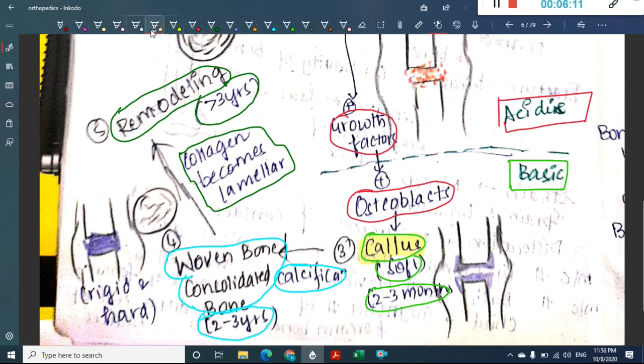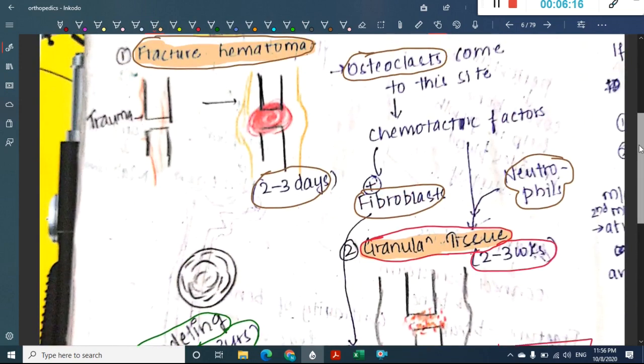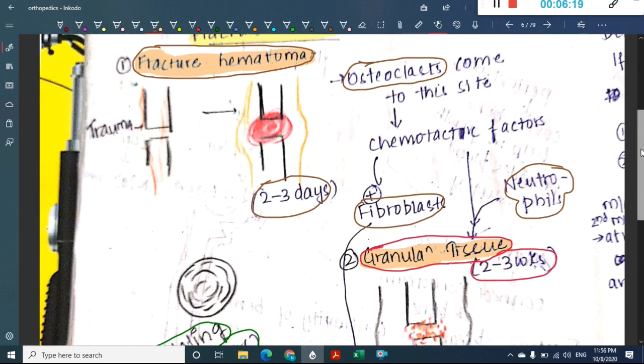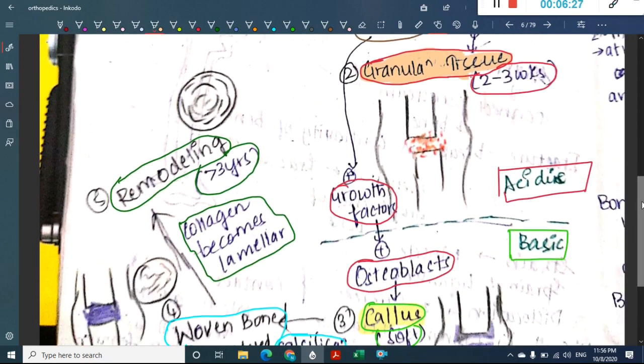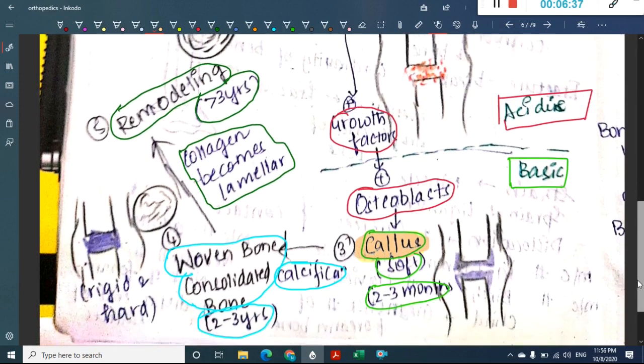So what are the stages we have dealt with? First is fracture hematoma, then osteoclast activation, fibroblast activation and neutrophil activation, leading to formation of granulation tissue. Once this granulation tissue is laid down, osteoblasts get activated and form callus in around 2 to 3 months.